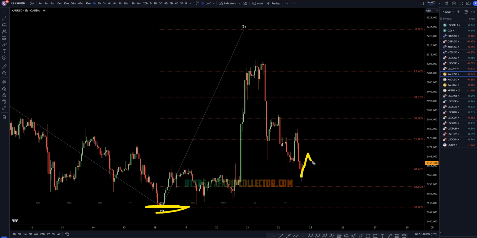Now if this makes a little 1 2 3 pattern and then impulsive engulfing to the downside, kind of like this back here, 1 2 3 impulsive down, that's exactly what I would be looking for shorts for the continuation of the downtrend. If it makes a higher low, or if it breaks structure to the upside, that would definitely turn me back into a buyer.